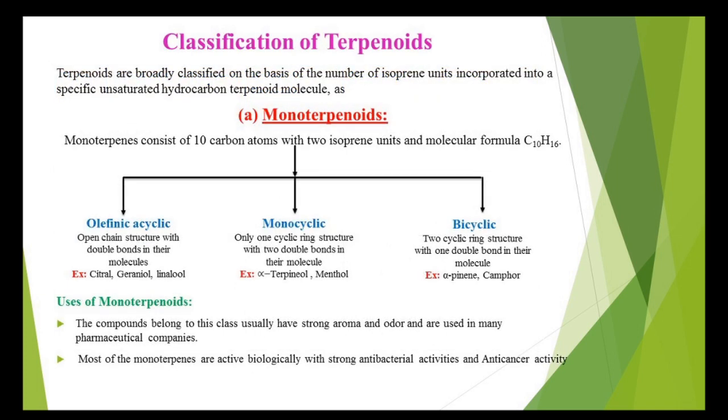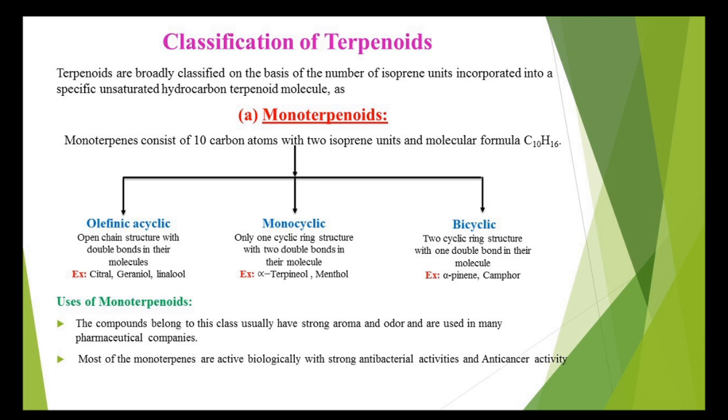Classification of terpenoids. The terpenoids are classified on the basis of the number of isoprene units present in the terpenoids. So the first classification is monoterpenoids. Monoterpenoids consist of 2 isoprene units with the molecular formula C10H16. Monoterpenoids are further classified into olefinic acyclic or open chain terpenoids, monocyclic terpenoids, bicyclic terpenoids. So olefinic acyclic terpenoids are open structures with a double bond in their molecule, example citral.